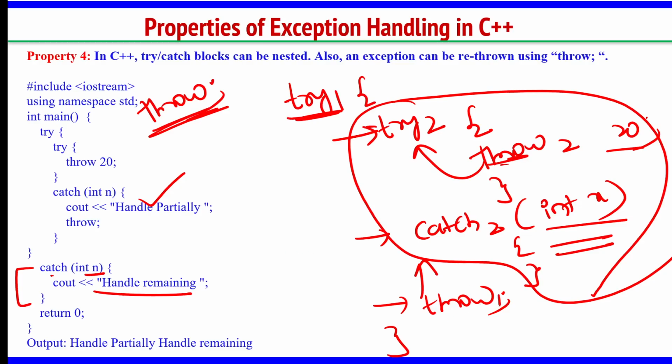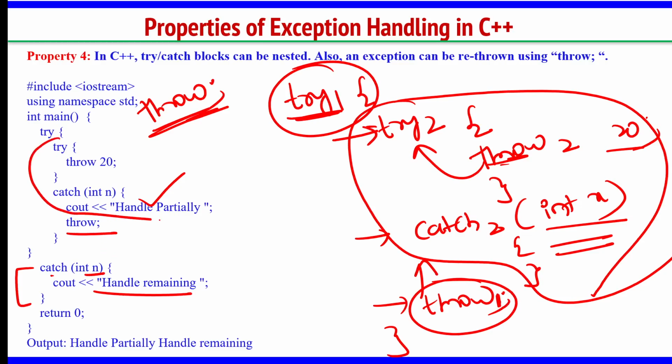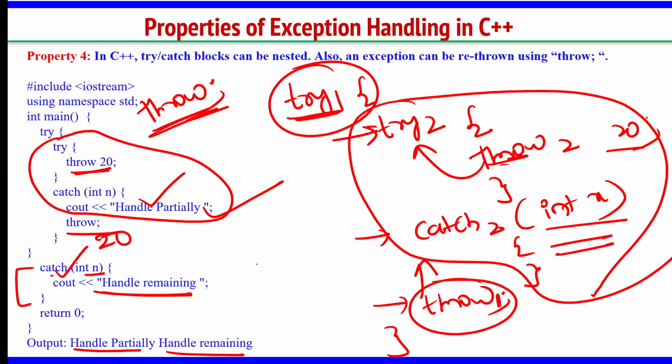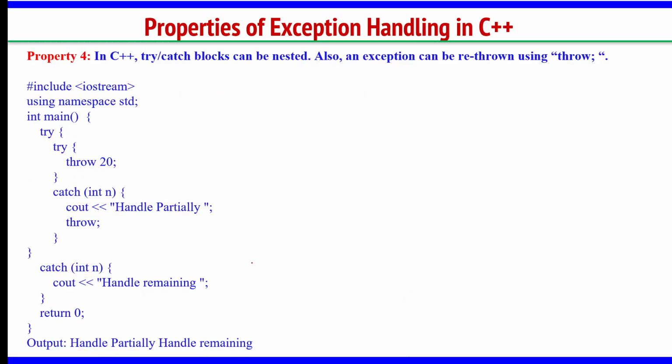Then this is throw 1, the outside one. For this try 1, this is the throw 1. You simply write throw like this. Whatever the above code is throwing, that will be carried here also. That is why this function is being executed and it will say handle remaining. So you can have one inside the other as well. So output is handle partially because this is executed first, then handle remaining, the outside catch, is executed.